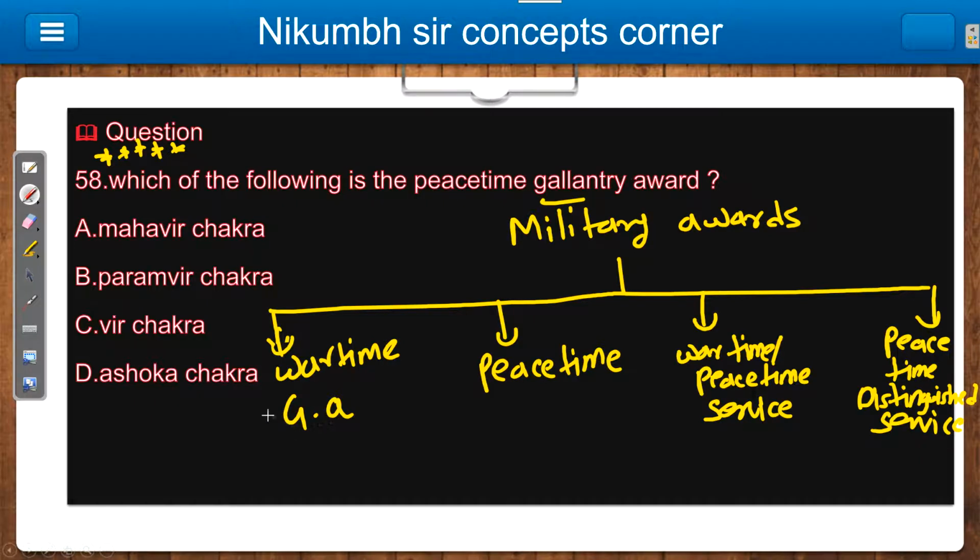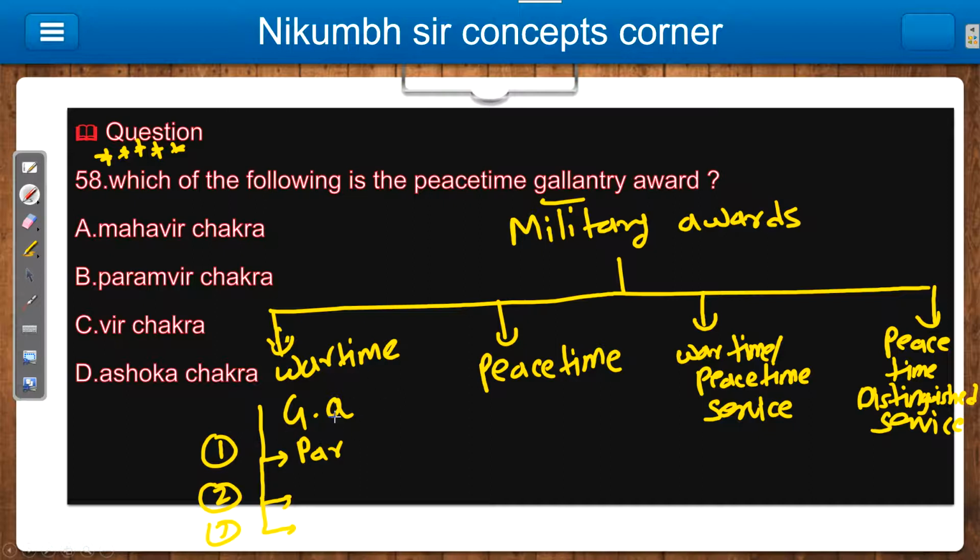In wartime gallantry award, this is interesting for us, and this is very important, these two basically, because all the questions they will ask from these two only. So you should remember that in wartime gallantry award, the three important awards are there. First is your Paramveer Chakra. Remember the sequence: Paramveer first, second and third. You should compulsorily remember this, because they also ask what is the highest award in this sequence.